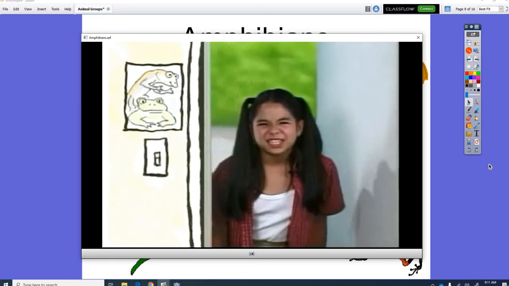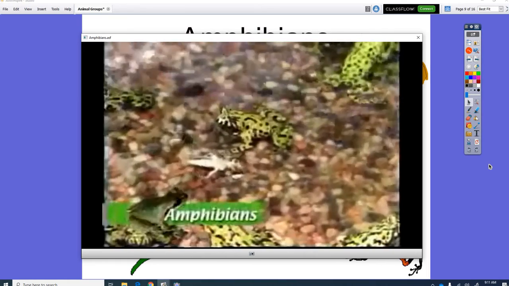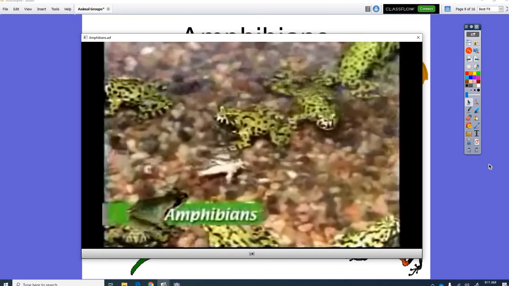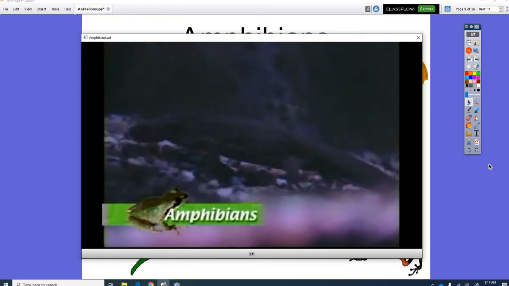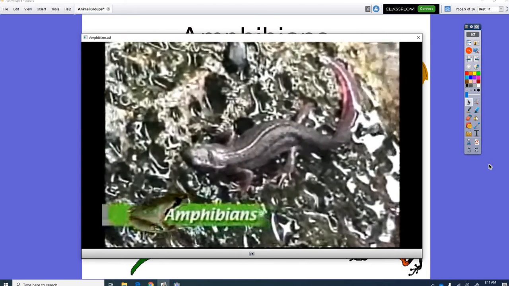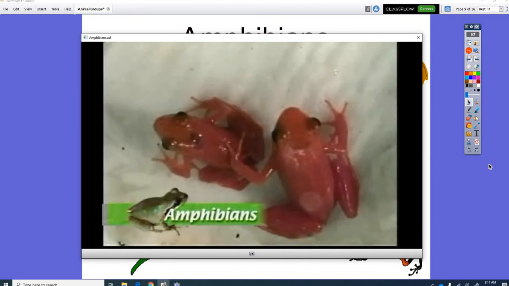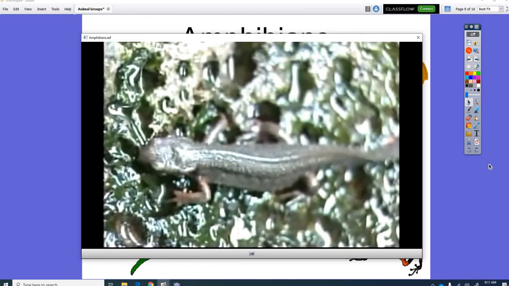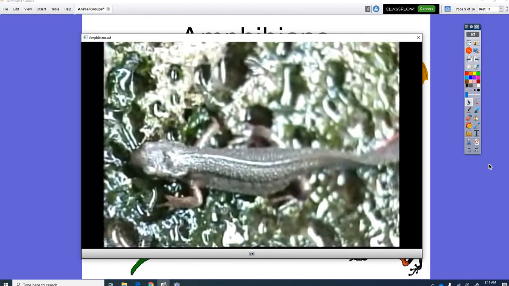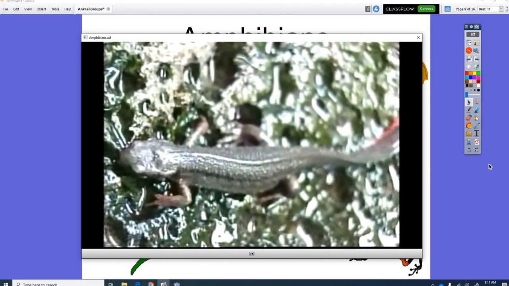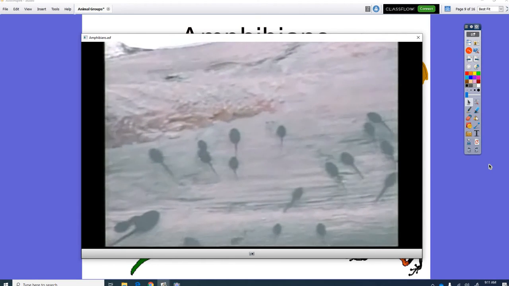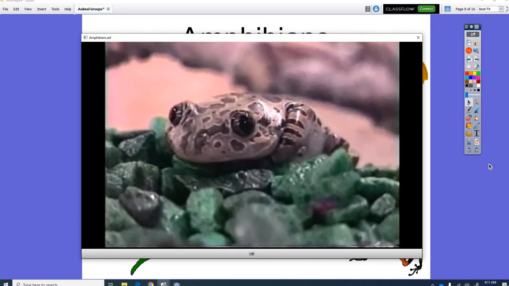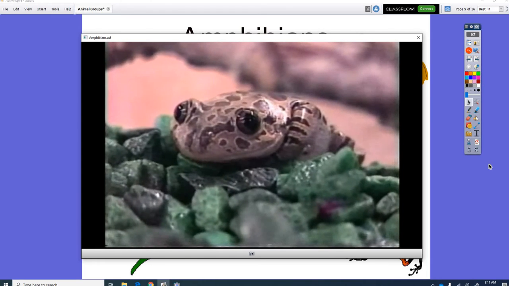It sure looks slimy. Amphibians are a group of animals made up of frogs, toads, newts, and salamanders. Amphibians are cold-blooded and have bones inside their bodies like reptiles, but they are different in many ways. Amphibians begin their lives living in the water, but when they grow into adults, they live on land.